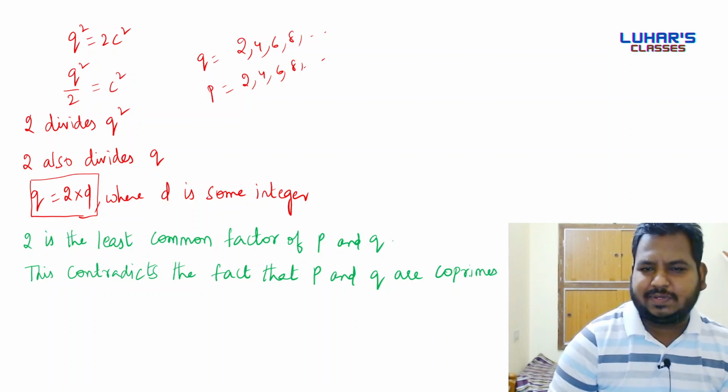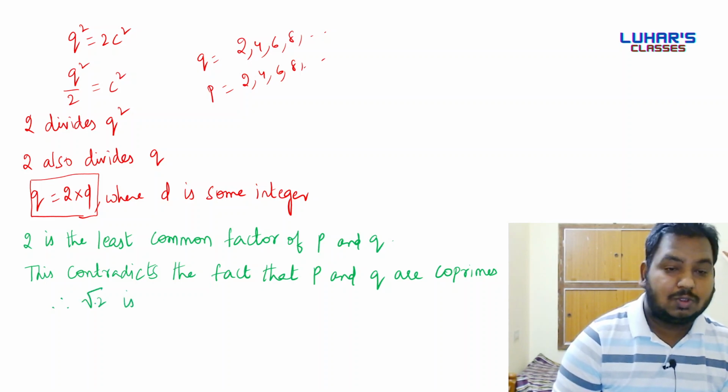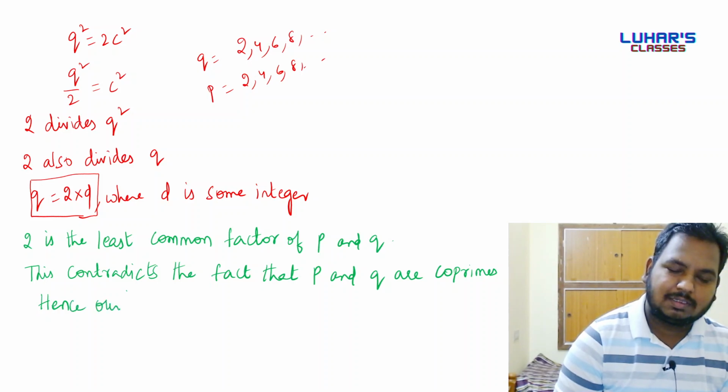Okay, so what can we conclude? Therefore root 2 is irrational. Sorry, one statement I missed. Hence our assumption is wrong.